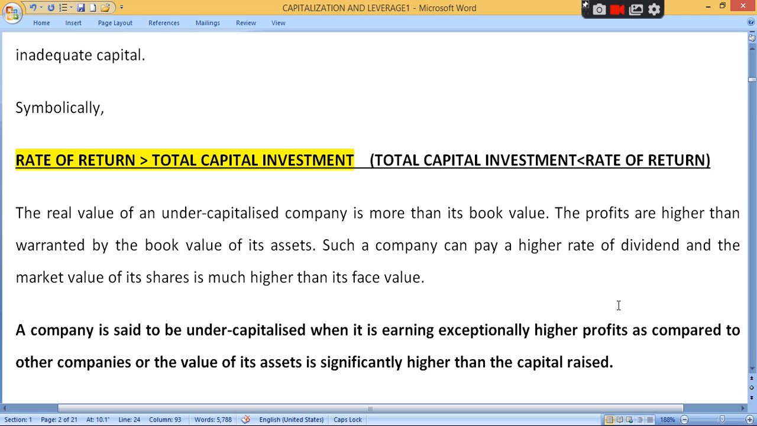So it is the real value of undercapitalized companies more than its book value. So here is the profit. The profits are higher than warranted by the book value of its assets. Such a company can pay a higher rate of dividend, and the market value of a share is much higher than its face value. Clear? So generally your rate of return is more.